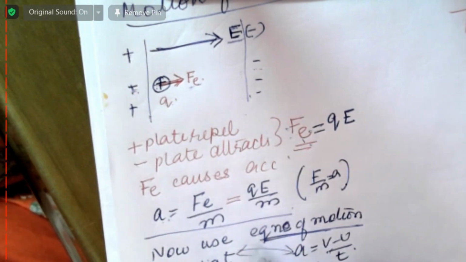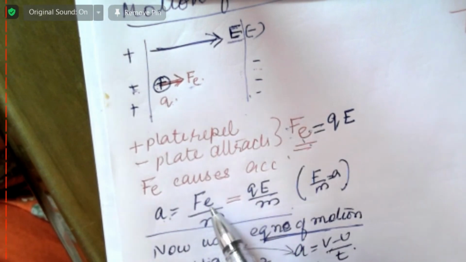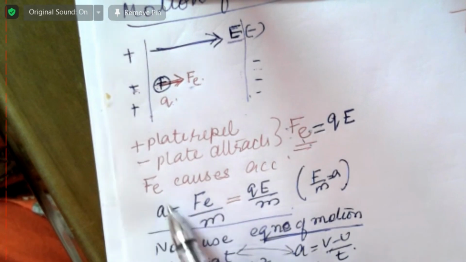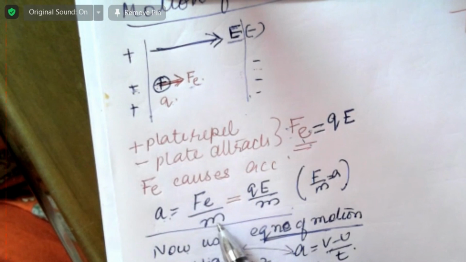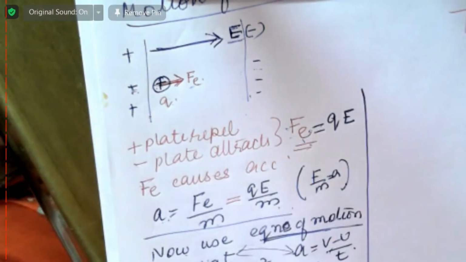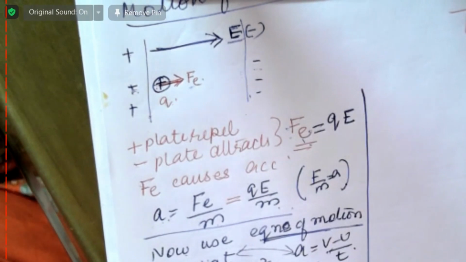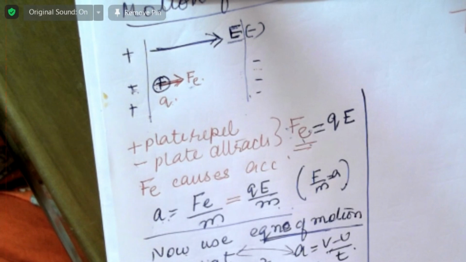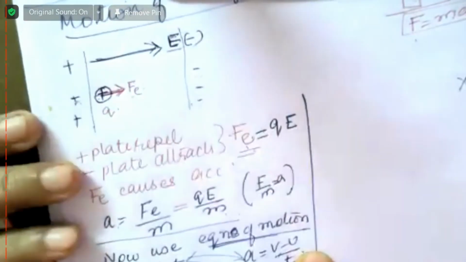All the equations of motion you can now apply once you know the acceleration. How do you find acceleration? Electric force by mass, QE by M. Understood? I will give you an example, a question, which will make this more clear.